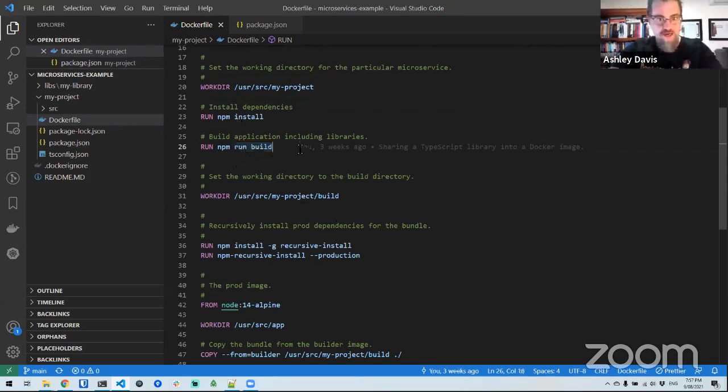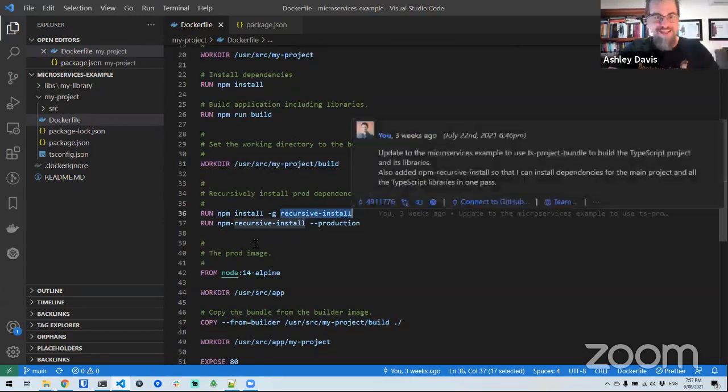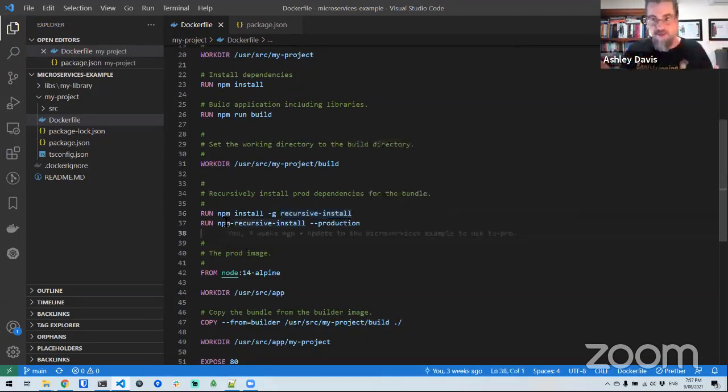So now, after we've done our build, so we've run TypeScript, we've bundled together all our compiled JavaScript code. We're now setting our working directory into the build directory, which is where all that bundled JavaScript code has gone. And we're going to do an npm install to get this handy little program called Recursive Install. And this is, again, another thing that makes this solution kind of extensible to more libraries and more microservices: we're not just running a normal npm install, we're recursively installing dependencies for all our projects that are in all the subdirectories. And bear in mind that we're only doing this for our build directory.